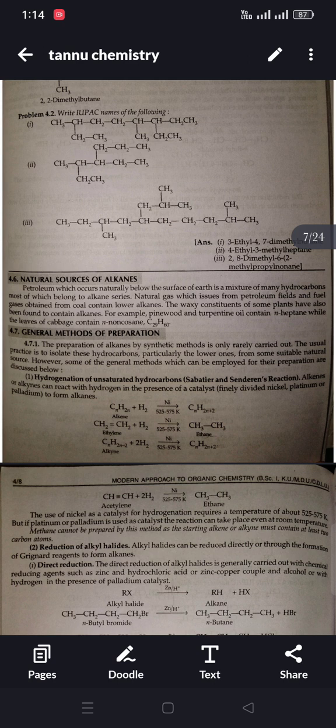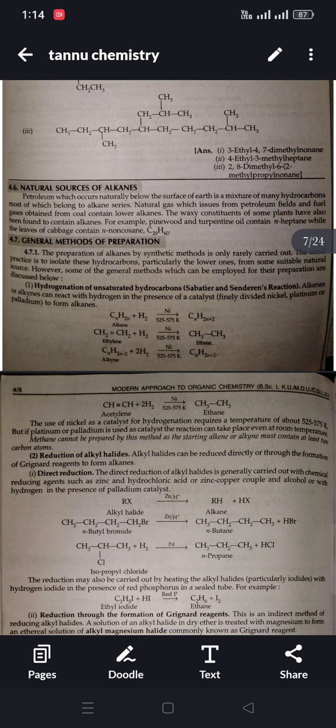Alkenes or alkynes can react with hydrogen in the presence of a catalyst, finely divided nickel, platinum or palladium, to form alkanes. Example: ethylene, that is CH2=CH2, plus hydrogen in the presence of nickel at 525 to 575 Kelvin is converted into ethane, that is CH3-CH3.